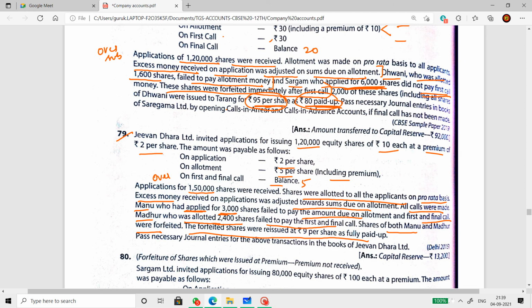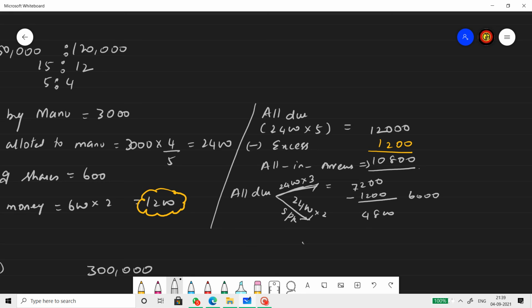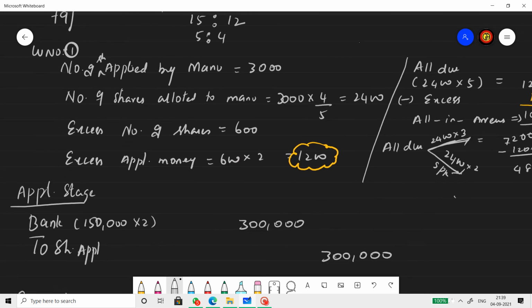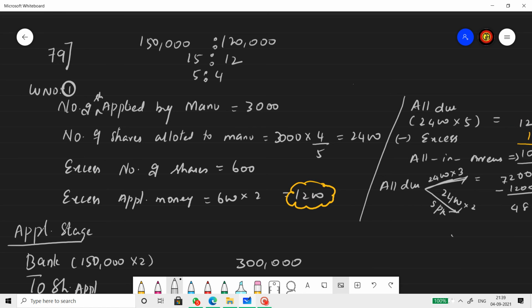So let's start these journal entries now. First I did the working note, as you can see over here. 1,50,000 and 1,20,000: these are the number of shares applied and the number of shares allotted. Ratio is 5:4. Number of shares applied by Manu is 3,000, so number of shares allotted to Manu will be 2,400 by variation. Excess number of shares is 600, the difference between these two. So excess application money will be 600 into 2, 1,200.